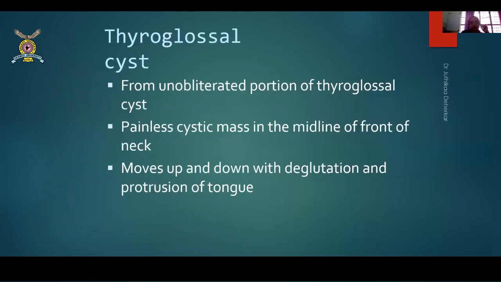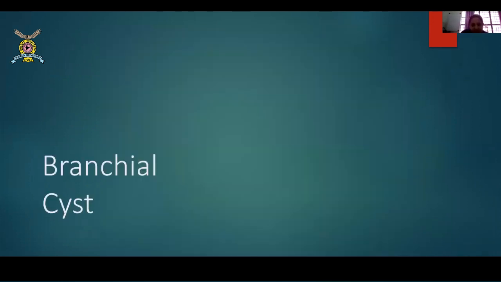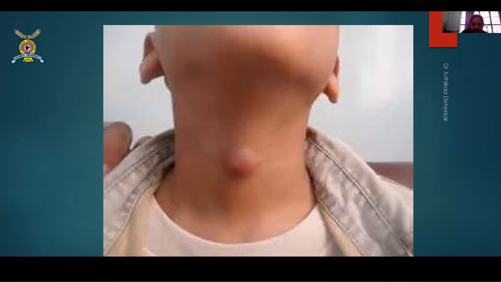Now, as we all know, these thyroglossal cysts are from an unobliterated portion of the thyroglossal duct. They are a painless cystic mass in the midline or in the front of the neck and move up and down with deglutition and protrusion of the tongue. You should know these 3 points. So this is another classical picture of thyroglossal cyst.